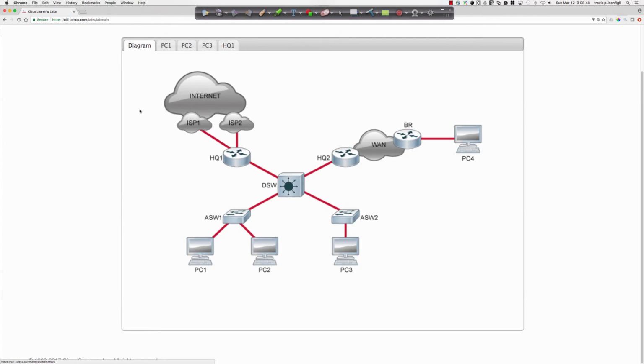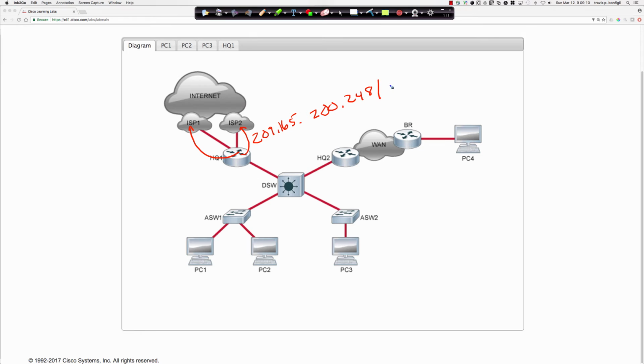And this is a problem because when we look at the diagram here, sure, we can get from HQ to the ISP, and we can get to ISP2. However, if we're not advertising our 209.165.200.248 slash, and what are we advertising here? So another 240, so 20, where are we at? 128, 192, 224, 240, 248, 1, 2, 3, 4, 5, so 21.